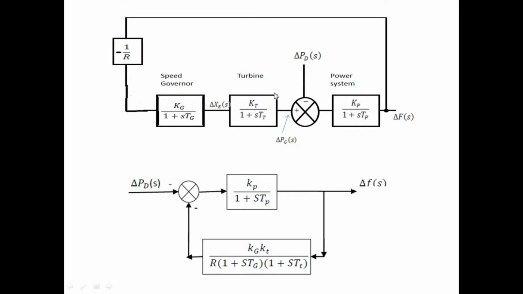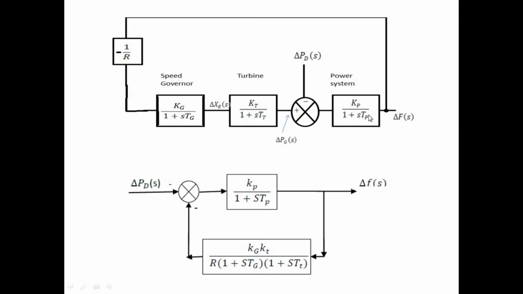And now you can further reduce this block, and it is in cascade connection. So you can combine these two, Kg into Kt divided by 1 plus sTg into 1 plus sTt, and this is also in cascaded form, with minus 1 by R. So instead of minus here, we are using it in the summation block.